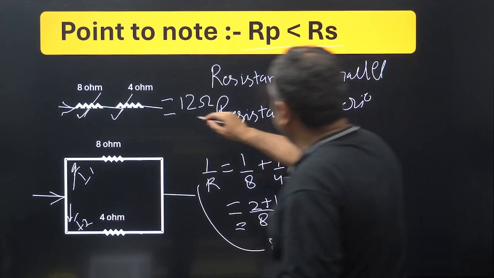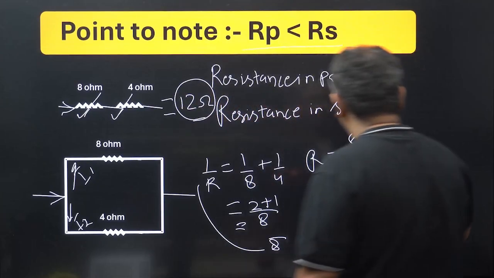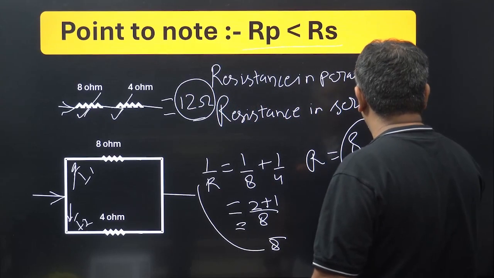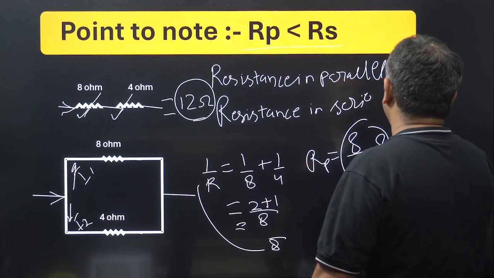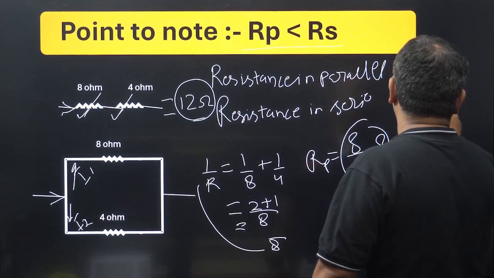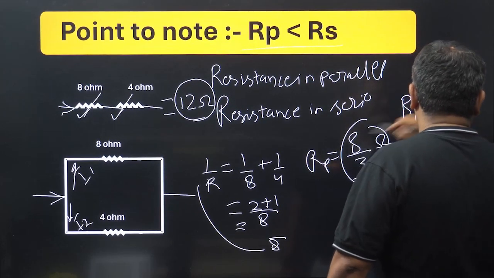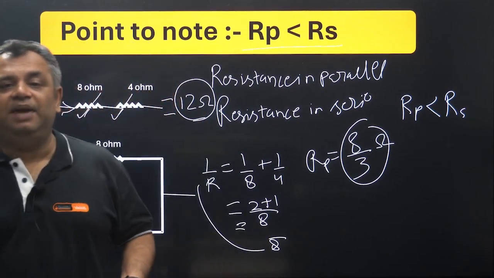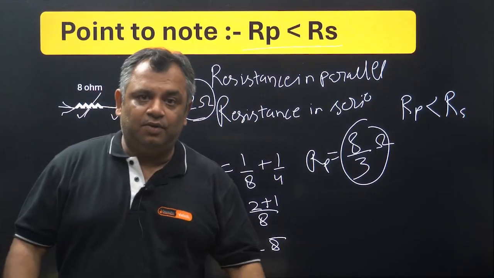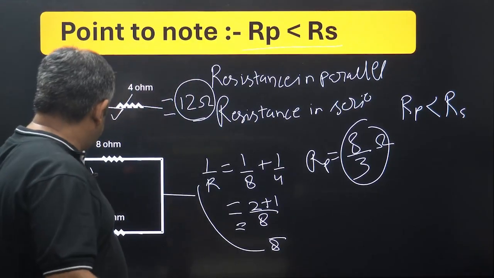Now see, 12 is the resistance in series, and this is 8 upon 3 ohm resistance in parallel. So it is very well established that resistance in parallel is less than resistance in series. You will learn more about this when we talk about home appliances. How are the home appliances placed in our homes? Parallel or series, you will find the advantages out there.